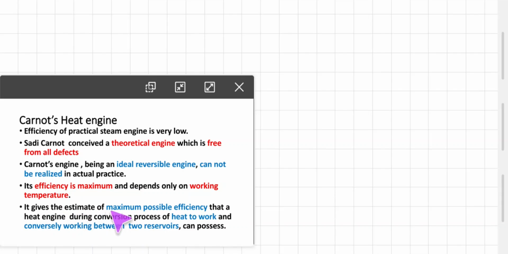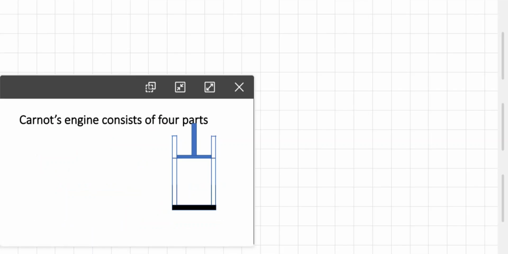It gives the estimate of maximum possible efficiency. So whenever we study a particular heat engine, we ask what is the maximum possible efficiency in converting heat energy into work that a heat engine working between two reservoirs can possess. These estimations can be studied by the Carnot heat engine.